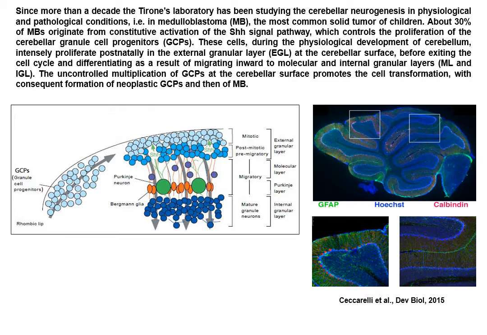Cerebellum development continues after birth in human and mouse by massive proliferation of granule precursor cells at the surface of the cerebellum under the proliferative stimulus of Sonic Hedgehog. Precursor cells then migrate inwardly and differentiate, as you can see in the cartoon. This massive proliferation creates susceptibility to cancer.